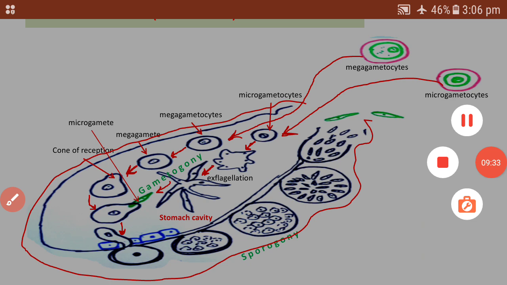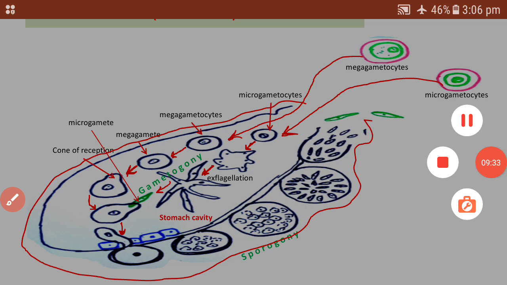So at the time of fertilization, the movable male gamete or microgamete combines with the female gamete or megagamete, and fertilization is completed. Afterward, the zygote formation takes place.